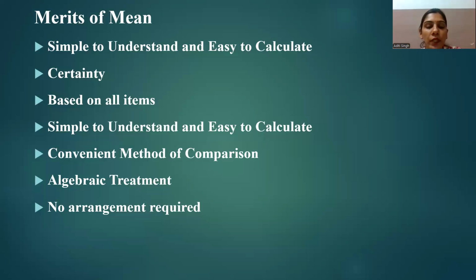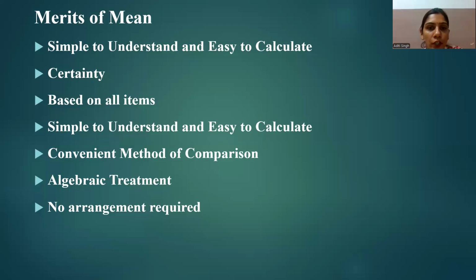Next is algebraic treatment. As the arithmetic mean can be treated algebraically, it is commonly employed in the computation of several other statistical measures, like mean deviation, standard deviation, etc. These topics we will discuss in further lectures. As it can be treated mathematically, in calculating the mean we consider all the values of the data set collected from a sample of respondents. That's why it allows algebraic treatment.